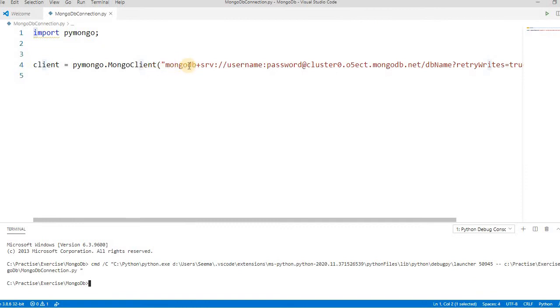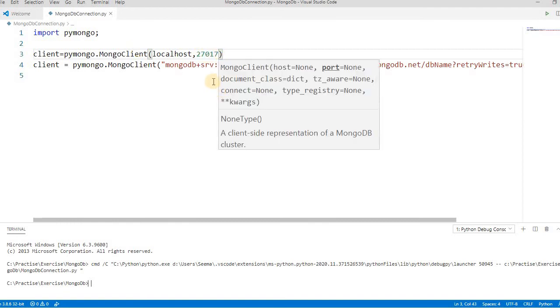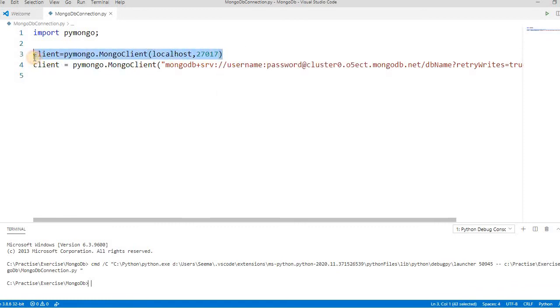So we have to write MongoClient. If you have installed it on a local machine, we don't have to do this. We just write pymongo and then MongoClient, and then pass localhost or the IP address of your machine and the port number. In general, by default, it's installed on 27017. If you have installed it on any other local port, you have to write that. But I am working directly on the cloud. So we have to pass this.